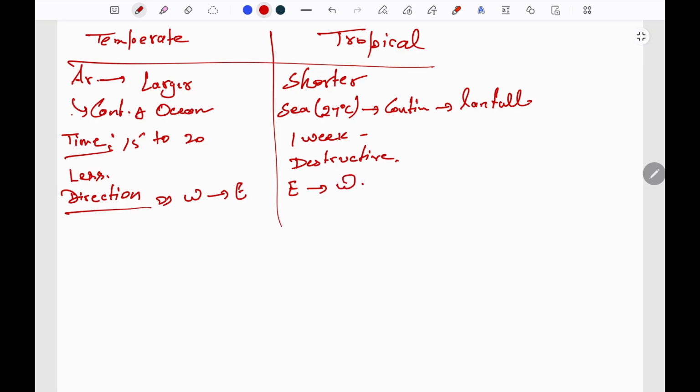So this is all about these cyclones. Now let us move on to world climate, which is majorly discussing Köppen's climatic classification.